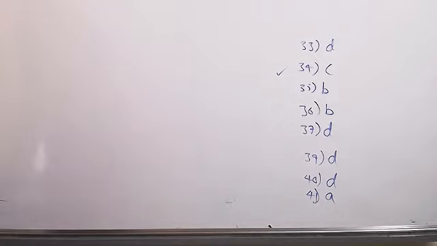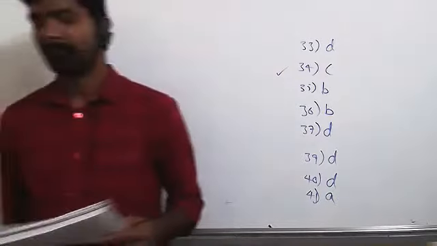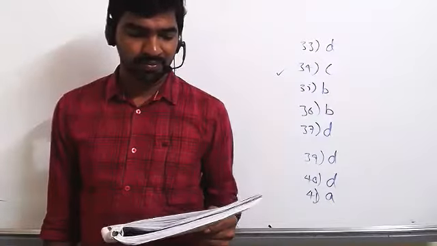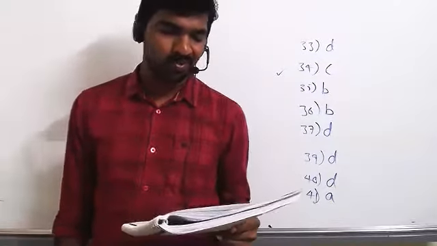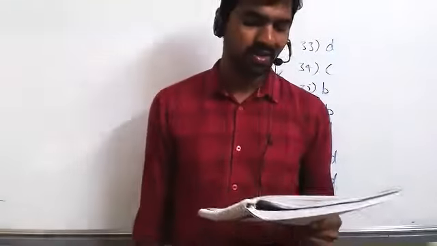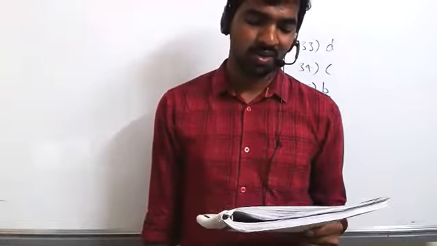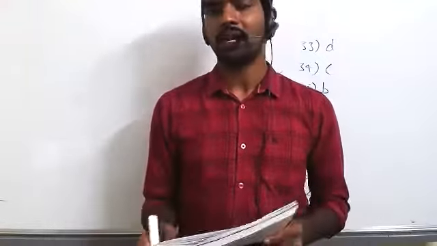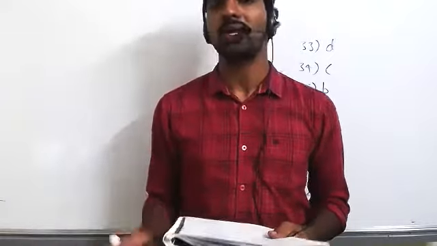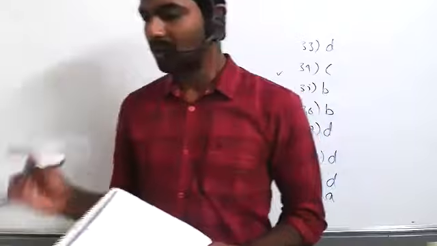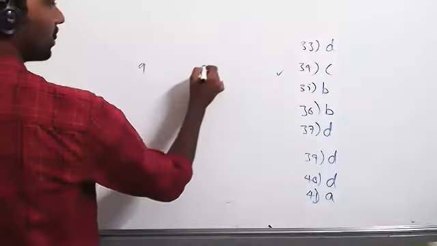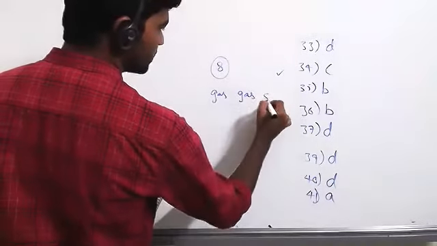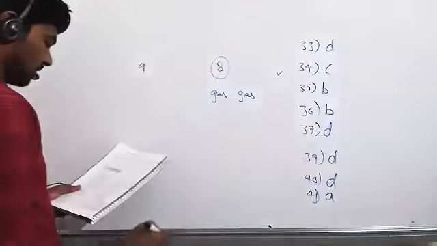Kushi. Which will not form a colloidal solution? Sir, option C, dispersed phase gas, dispersion medium also gas, sir. Okay, dispersed phase also gas, dispersion medium also gas. So gas in gas is not a colloid. Gas in gas is a true solution, that is not a colloid. That's why solutions are classified into 9 types, but colloids we classify only 8 types. Because gas in gas is a true solution. So option C.